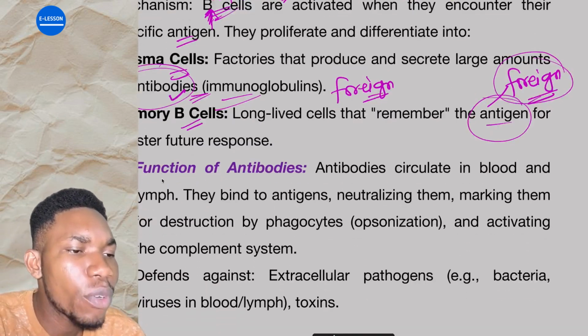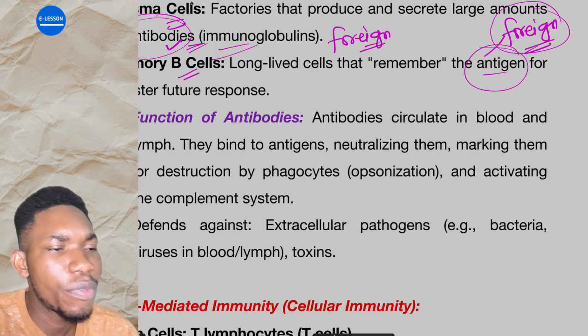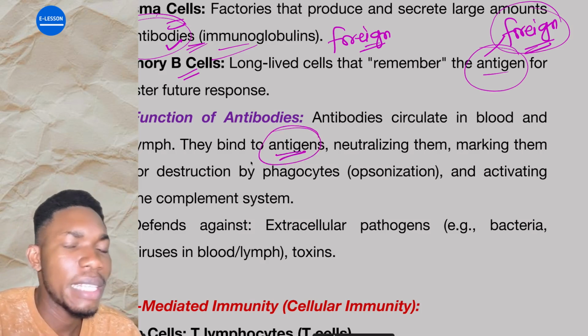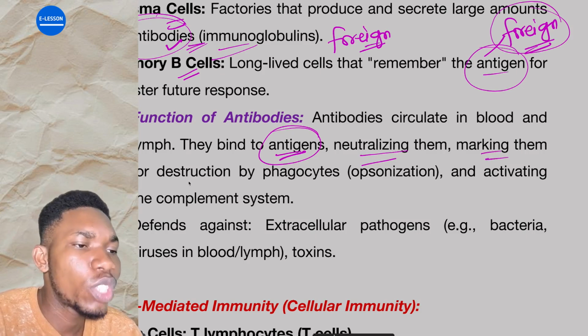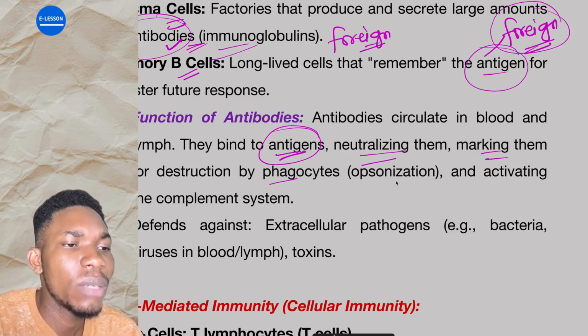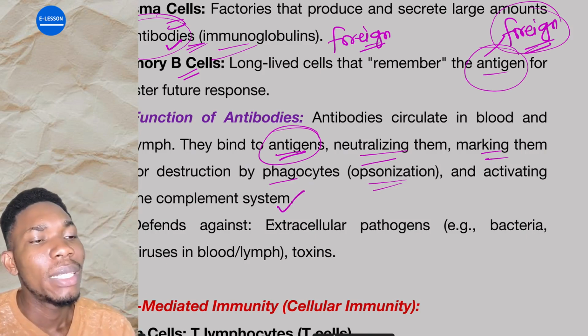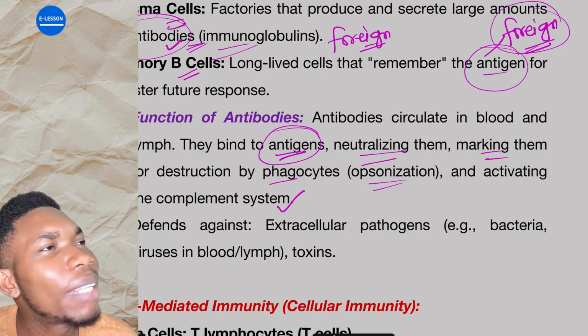Now, what are the functions of the antibodies? Antibodies circulate in the blood and the lymph. They bind to antigens, neutralizing them. They bind to what? Antigens, the foreign substance. They bind to the foreign substance, neutralizing them and marking them for destruction by phagocytes, which is opsonization, and activating the complement system.